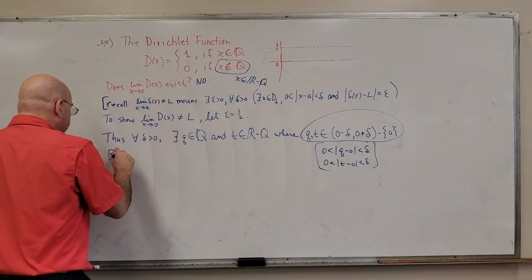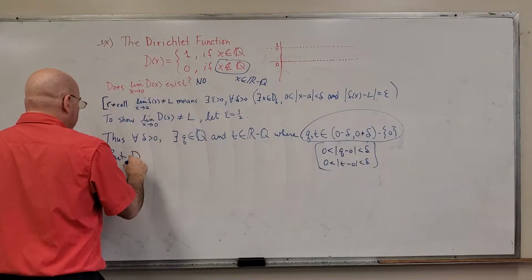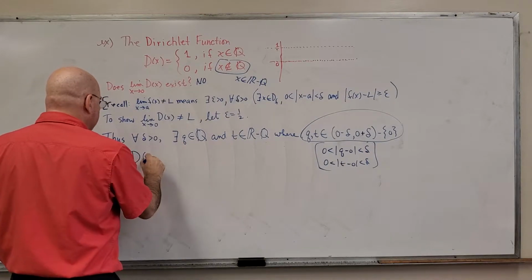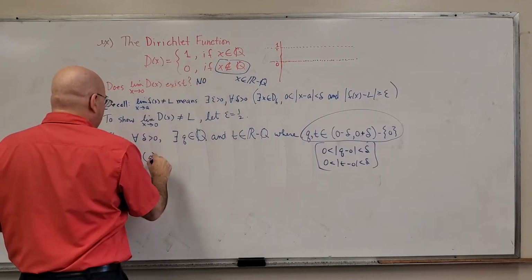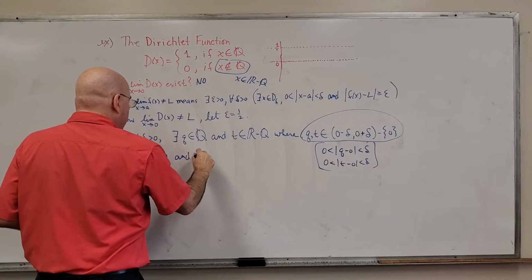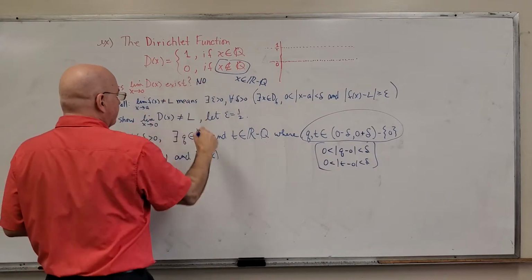But D of the rational number q is equal to 1, and D of t, the irrational number, is equal to 0.